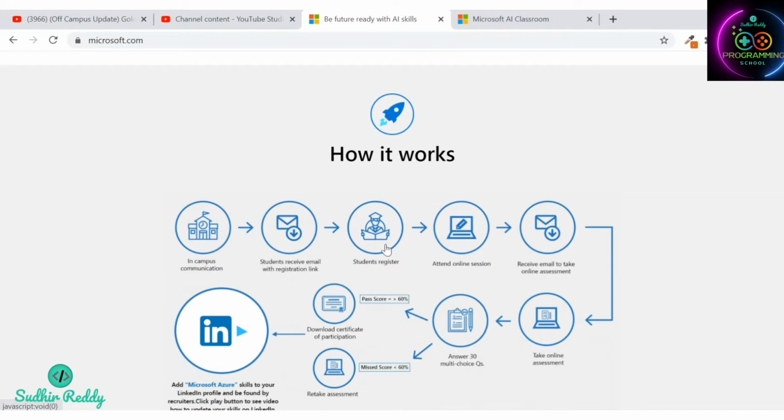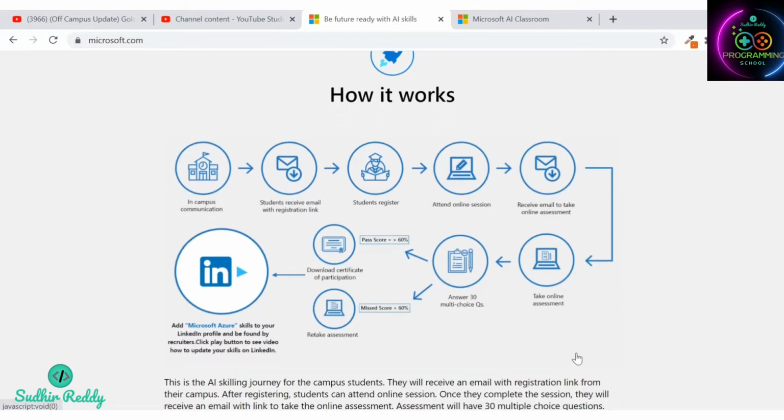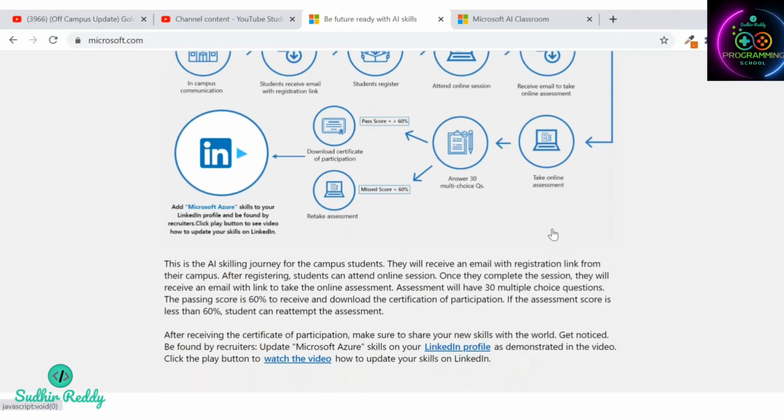we have to register and attend the online session, and then we have to take the online assessment. In that online assessment, we have to answer 30 MCQs. If you pass, you get a certificate. This is the roadmap for how to get the participation certificate.